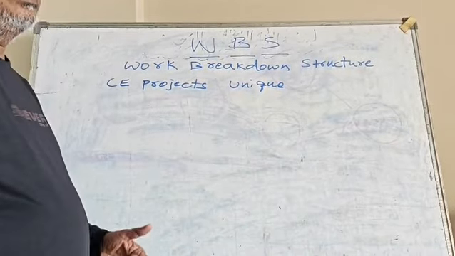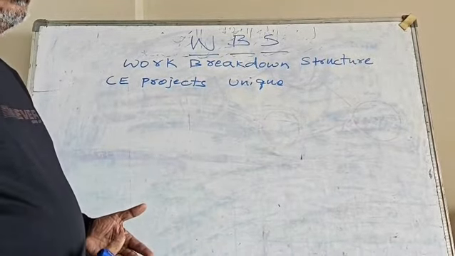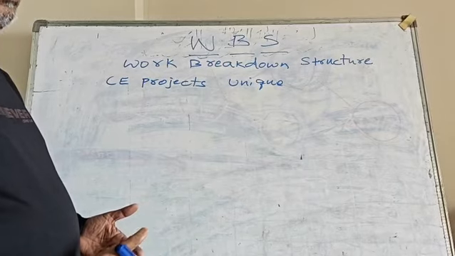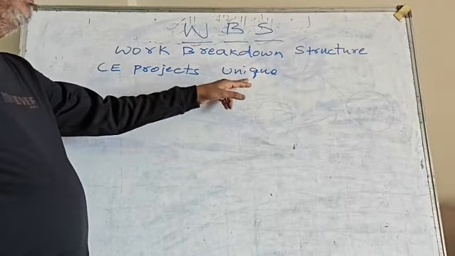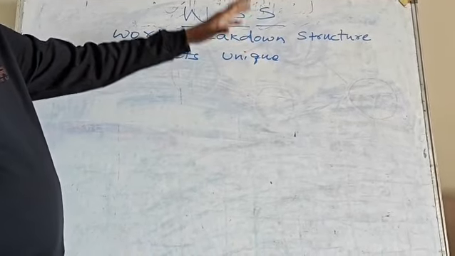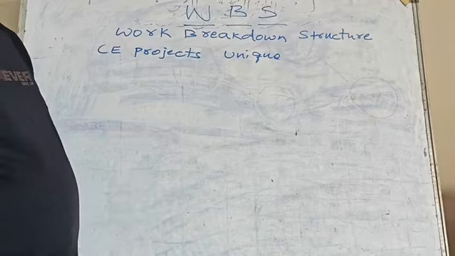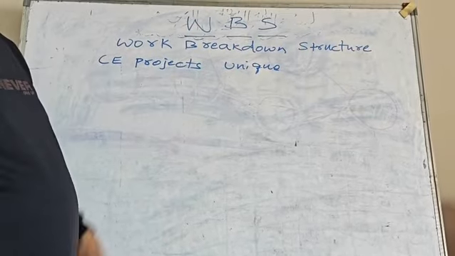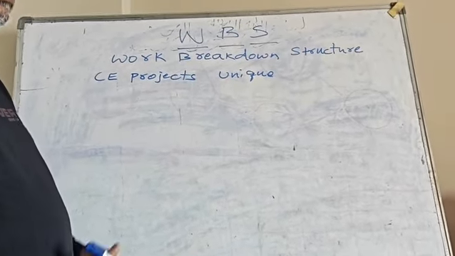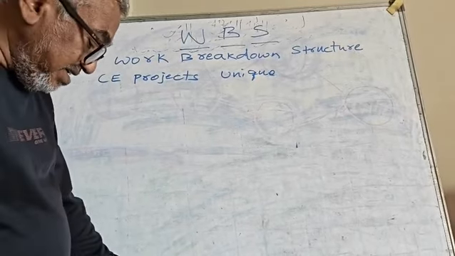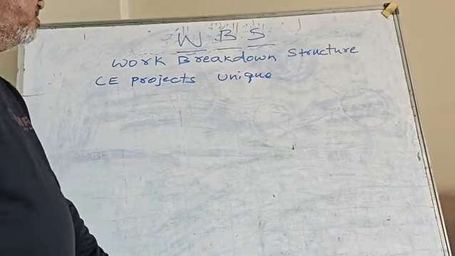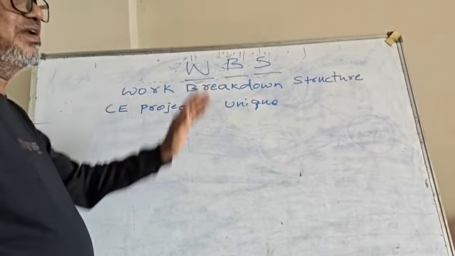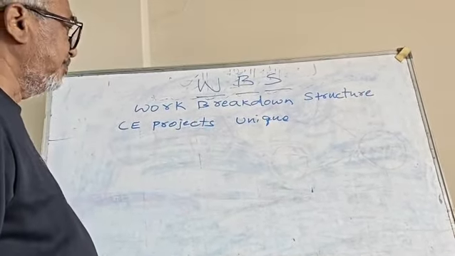Though the projects have a number of activities that will be repeated in many projects, most of the projects seem to be unique. Though some of the activities are the same, we still call a project a unique one because each design is different, each planning is different, and each execution will be different. So that is the reason why we consider each civil engineering project as a unique project.